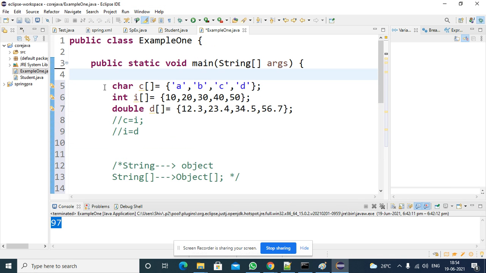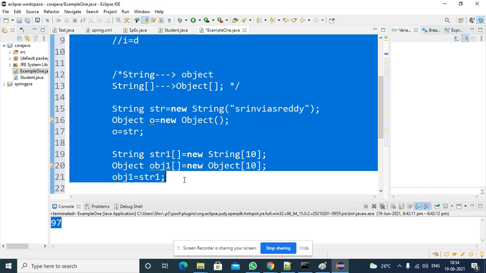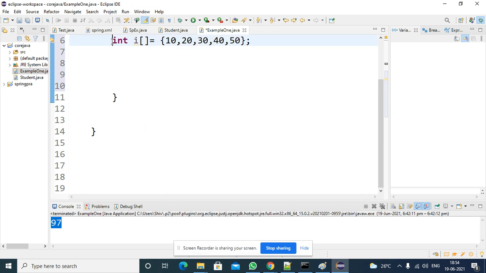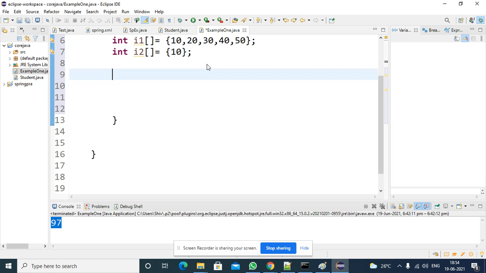So I will construct one more array. This is I1 and this is I2. In I1, 1, 2, 3, 4, 5 values are there. In I2, only one value is there. Can I assign I1 to I2? Is this possible or not?